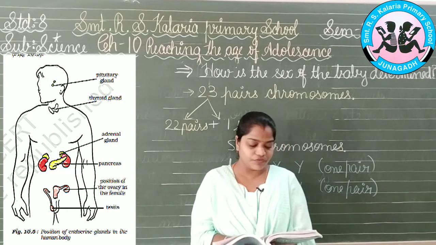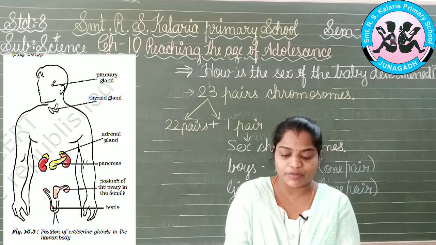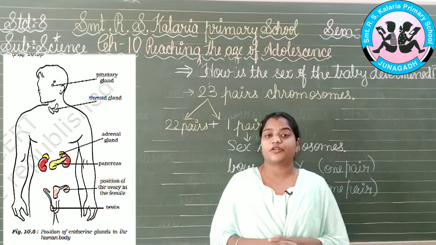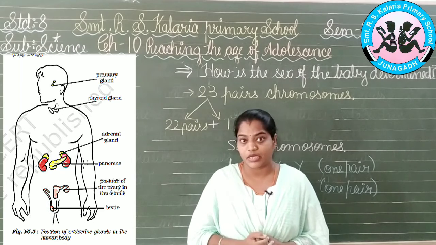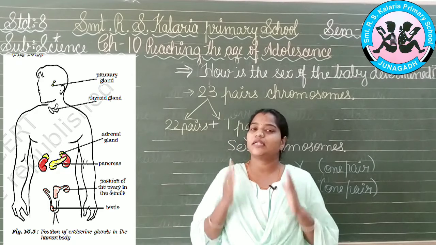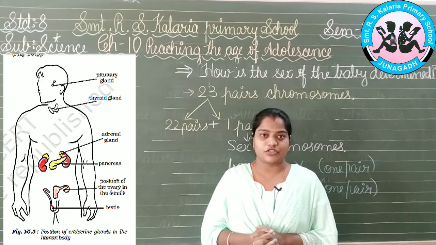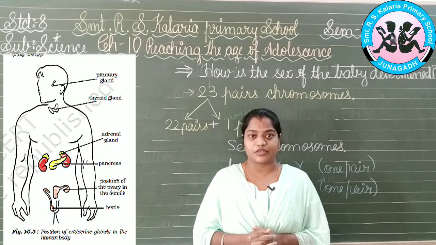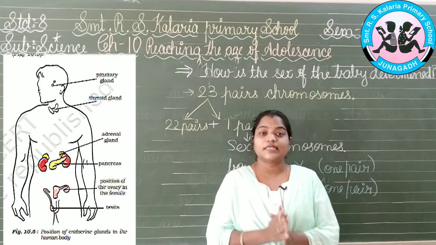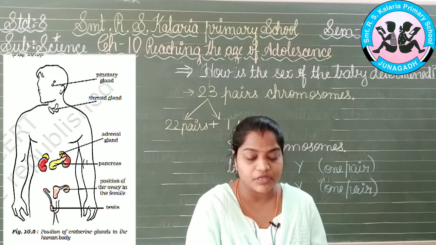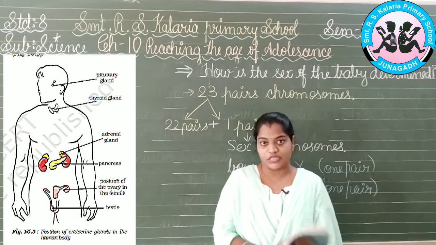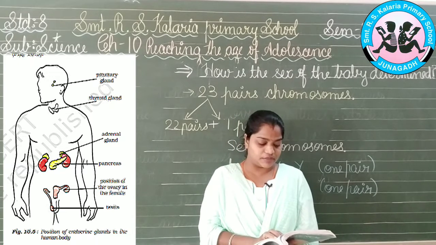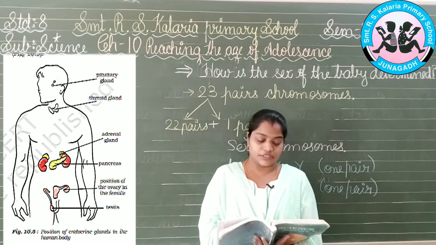Okay. So we were talking about the insulin. You must have heard that a diabetic person will be having the production of more sugar in their body, and sometimes we know that there is a less production of the sugar in our body. It depends completely on the insulin which is being produced by the body. Now if the insulin is less in our body, we will be having more sugar in our body, and thus it will result in diabetes. So let's study something about that also in detail afterwards.